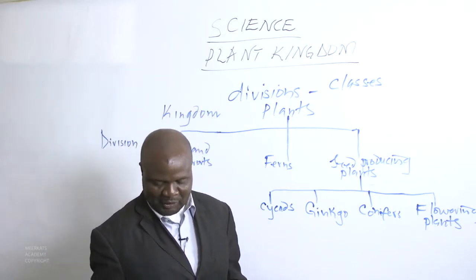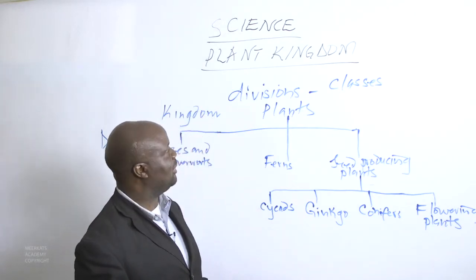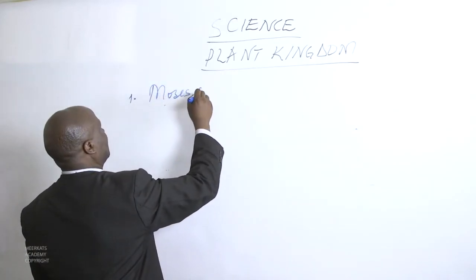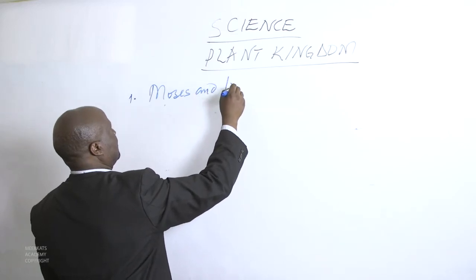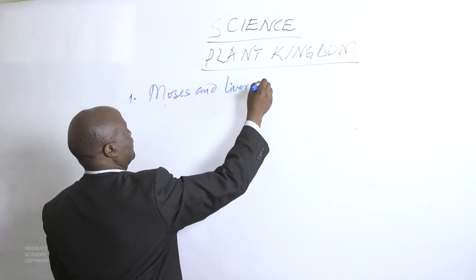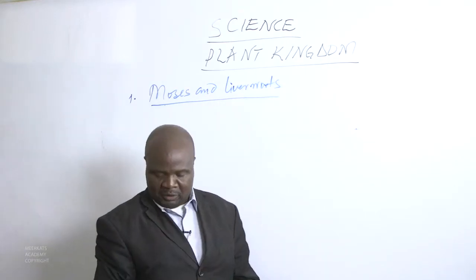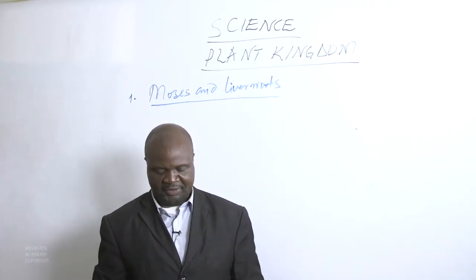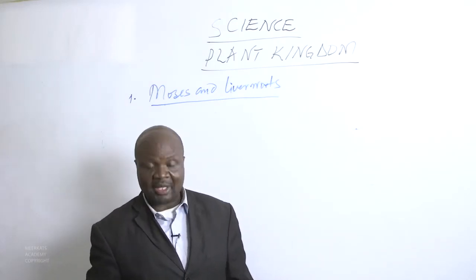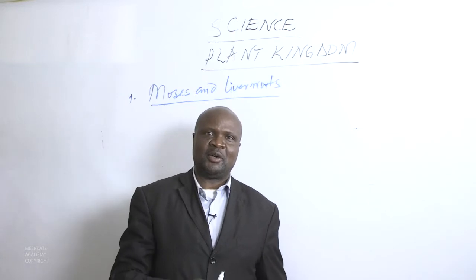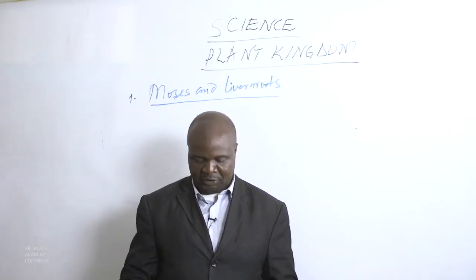Let us start with mosses and liverworts. Now, mosses and liverworts are our first division of plants that we intend to cover today.